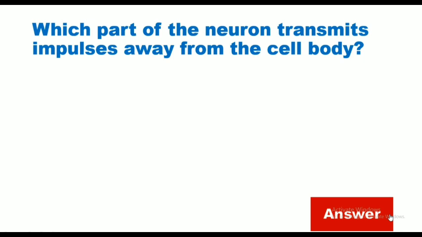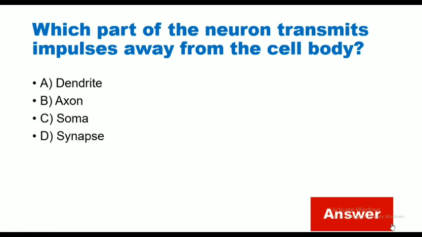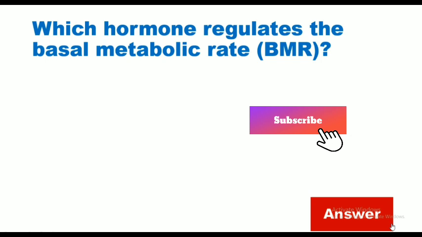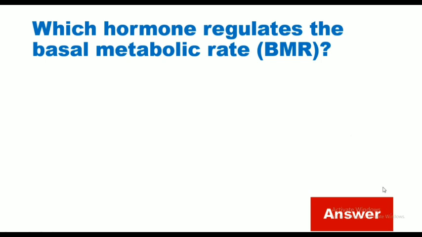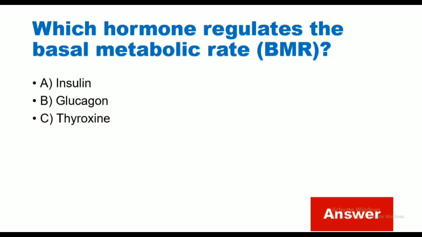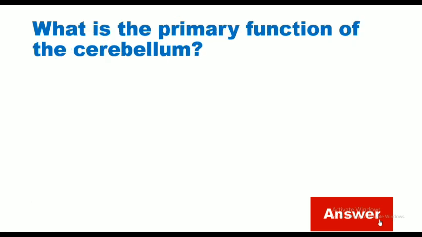Which part of the neuron transmits impulse away from the cell body? Dendrites, axon, soma, synapse. Correct answer is axon. Which hormone regulates the basal metabolic rate? Insulin, glucagon, thyroxine, adrenaline. Correct answer is thyroxine.